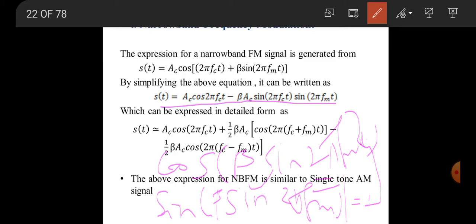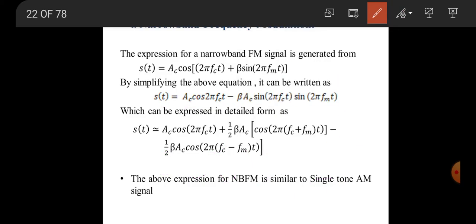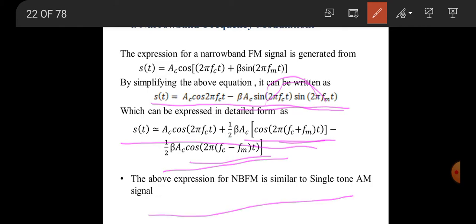After making these assumptions, we get S of t equals AC cos 2 pi fct minus beta AC sin 2 pi fct sin 2 pi fmt. Again, sin A sin B can be represented as half of cos of A minus B minus cos of A plus B. This is the total equation of narrowband FM for a single tone modulating signal.